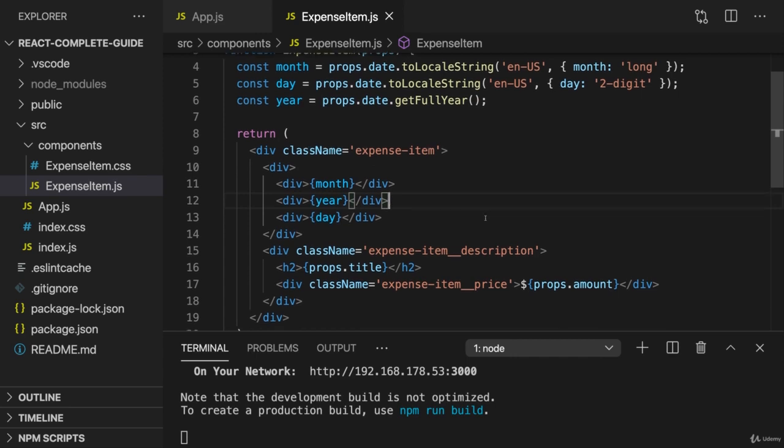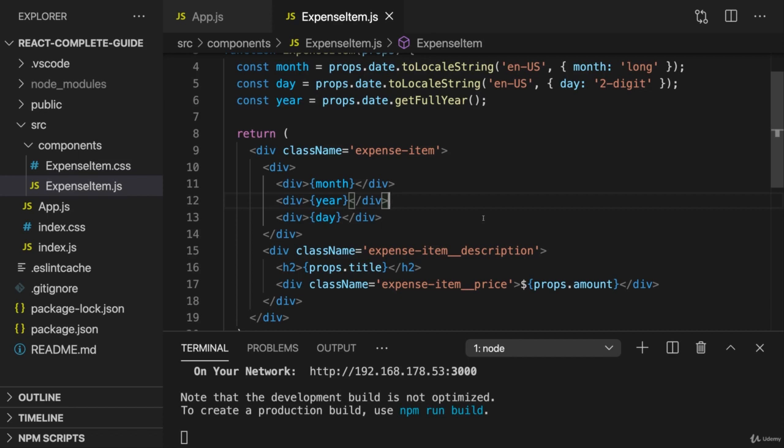This allows you to split your application into smaller building blocks where every building block, every component, is focused on one core task, you could say. And then you build your overall user interface by combining these building blocks. By doing that, you keep every component on its own relatively small and manageable, and you keep its code base small and manageable, and you still can build a complex user interface.